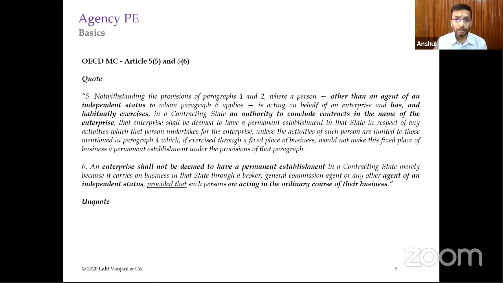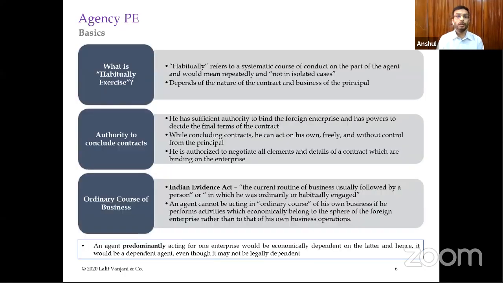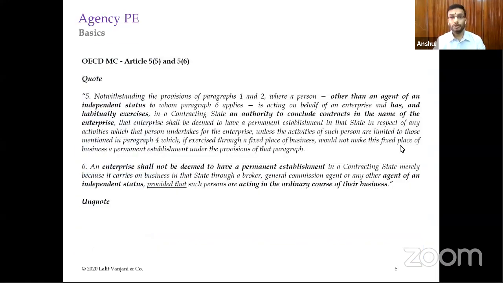So we'll discuss this in detail. Now, each and every word and phrase in this particular definition carries meaning, and therefore it is very important to understand each and every phrase of the definition. So first of all, we looked at "has and habitually exercises."